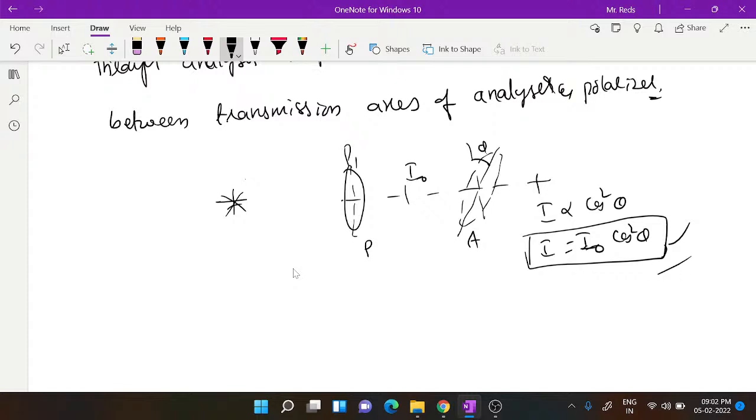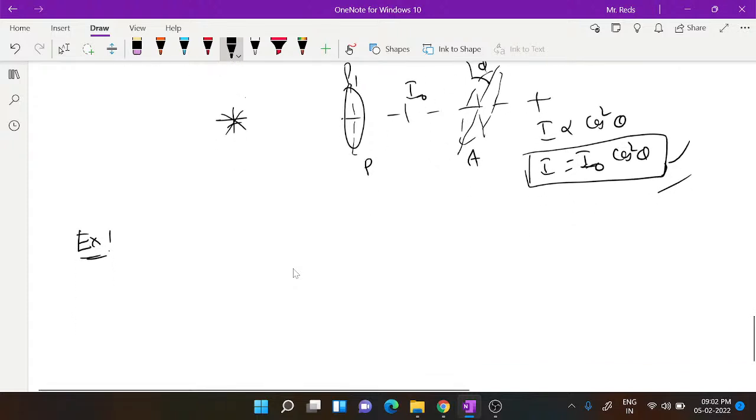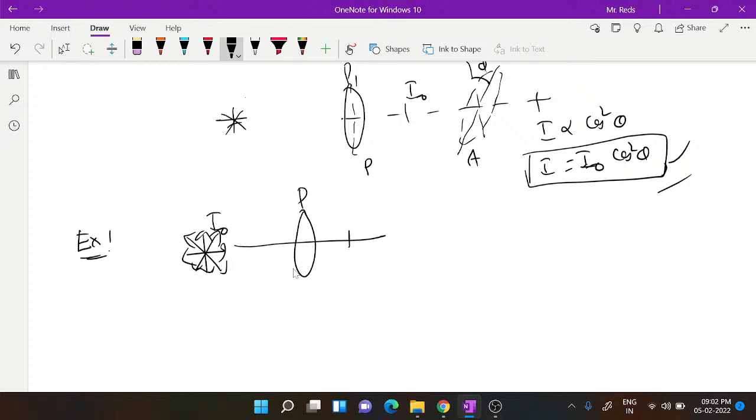This is the general relation, but we can take a specific example. If unpolarized light of intensity I0 is taken, and you take this as a polarizer, the intensity coming after the first polaroid, which we call the polarizer, can be taken as I1, which is equal to I0 by 2.